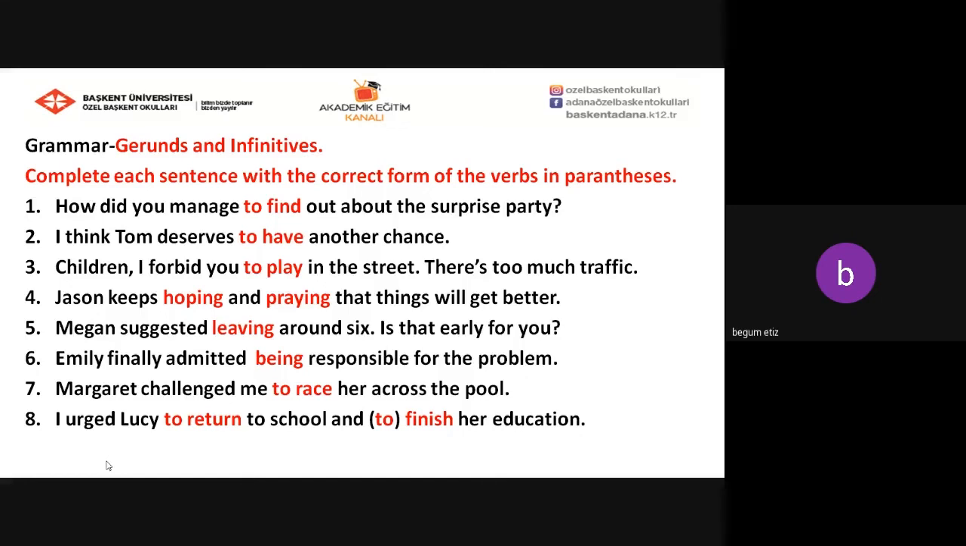Emily finally admitted being responsible for the problem. Margaret challenged me to race her across the pool. I urged Lucy to return to school and to finish her education. So we have completed each sentence with the correct form of the verbs in parentheses.